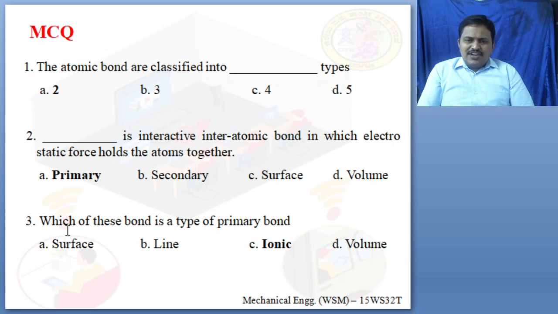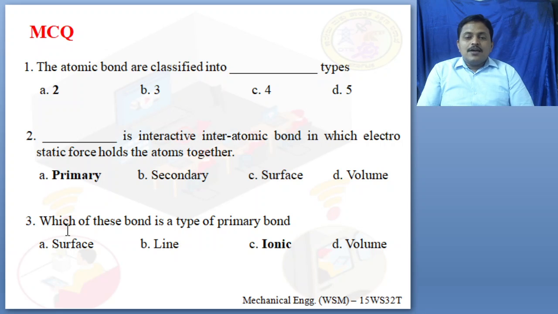Second one, dash is the interatomic bond in which electrostatic force holds the atoms together. In the class session I had explained which kind of bond this is, whether it is a primary bond, secondary bond, surface bond or a volume bond. It is a primary bond. Primary bond is an interatomic bond. So the answer to the second question is option A, primary.